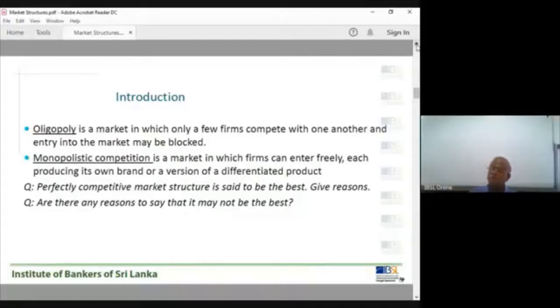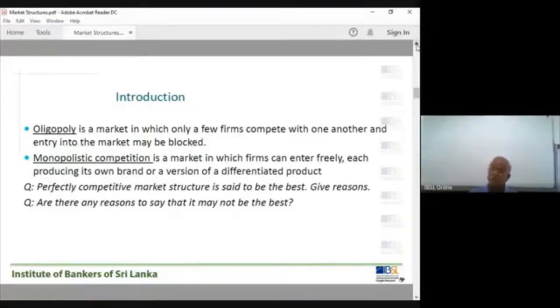Consumers are completely different. In most developed countries, and maybe even in Sri Lanka, some consumers always go for branded items, Nike products, Dialog, Samsung products. Those are branded items. Brand loyalty is there.